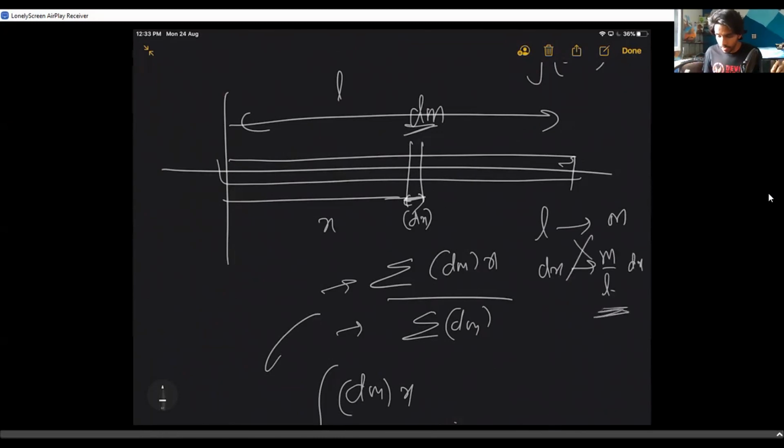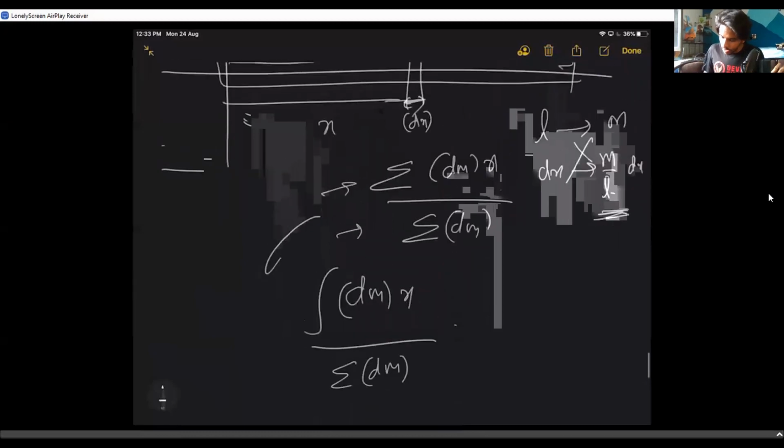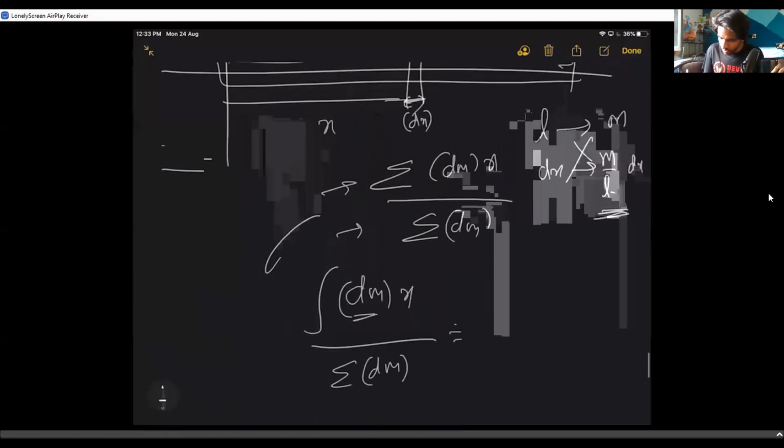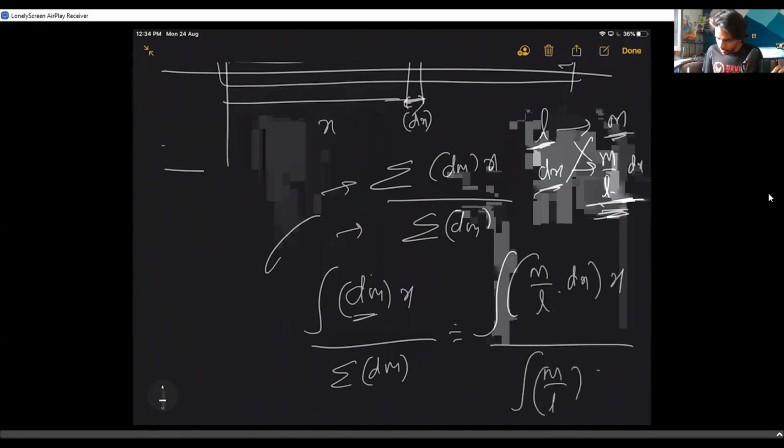I hope I'm clear there. So I put the same mass in the place of dm. You're getting my point, right? For L length, the mass is m. For dx length, the mass is this. So in the place of dm, I write m by L into dx, x by m by L into dx.